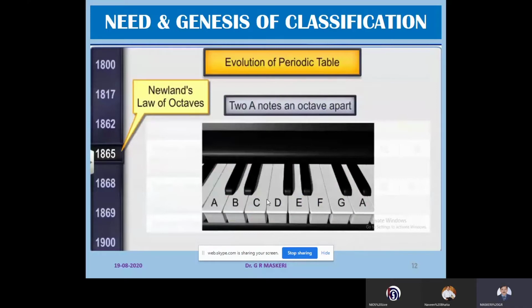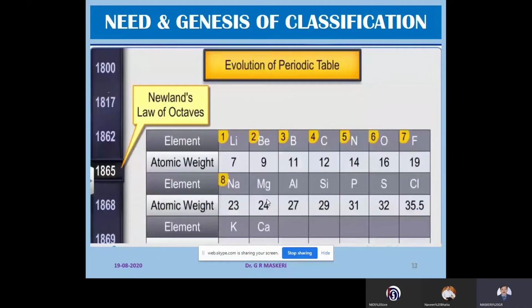But it was found to be true only for the elements up to calcium. Heavier elements did not fall under this periodic law. Therefore, this way of classification was dismissed.